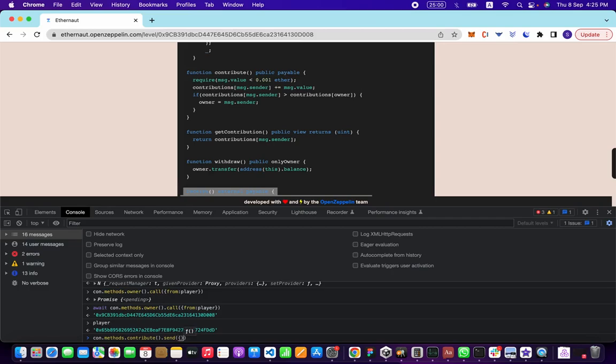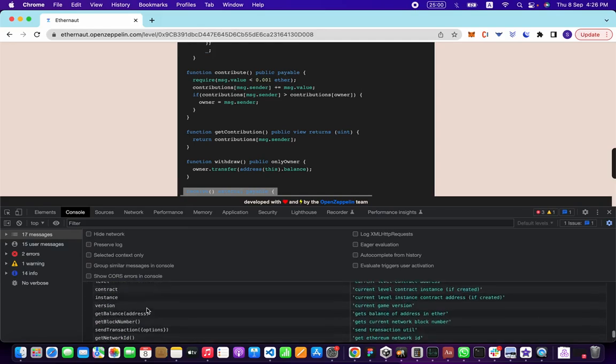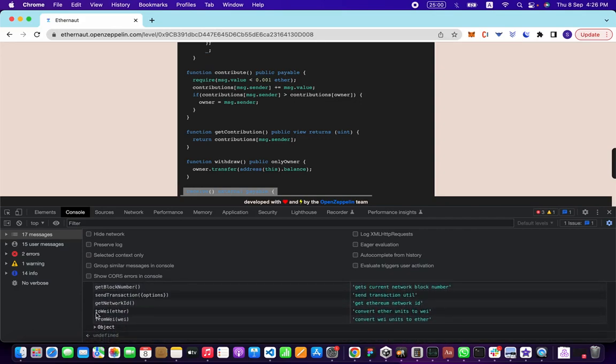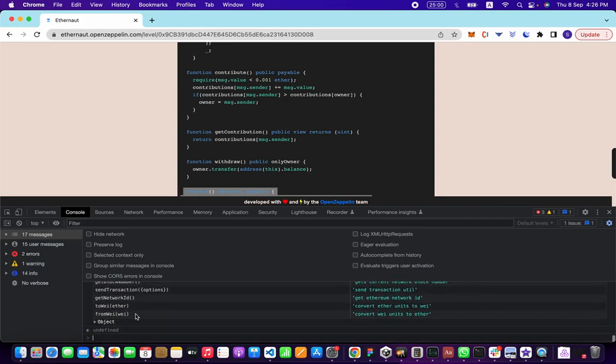Send again is writing to the blockchain from the player who's sending the transaction, with a value, and let's say in wei. I'll explain wei in a bit. A very small amount, and let me just show you guys something. These are all the helper functions that we have here.